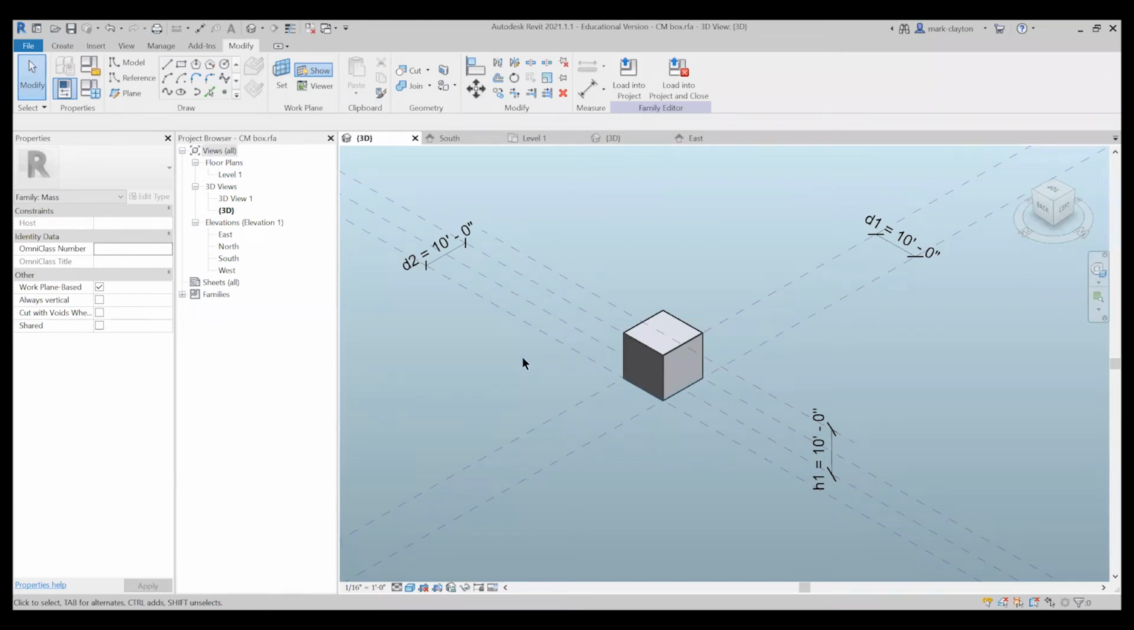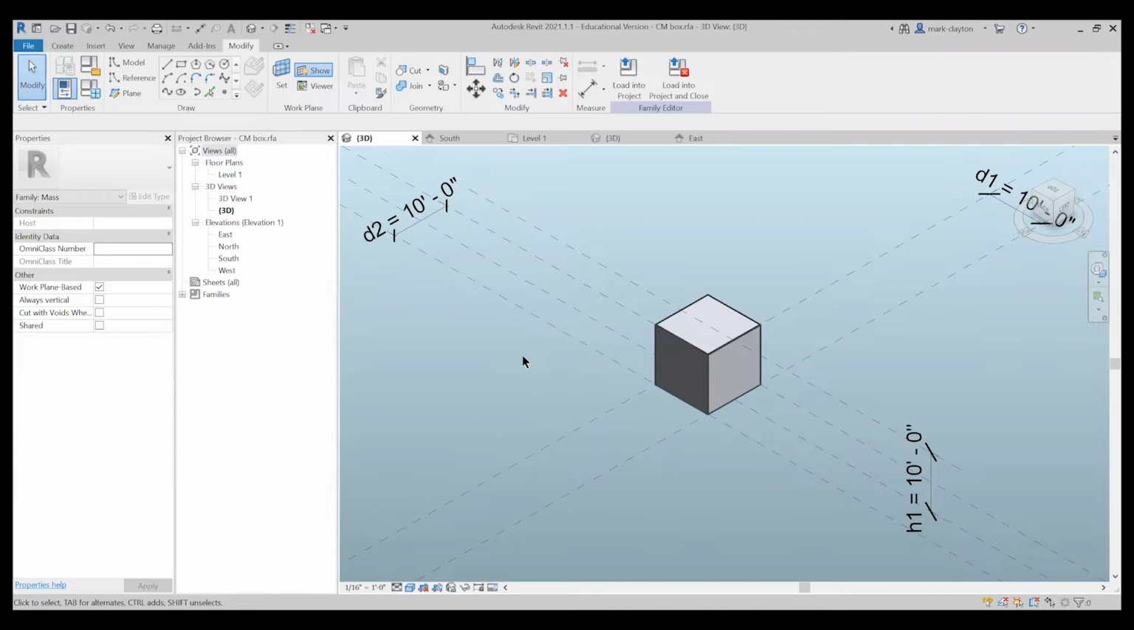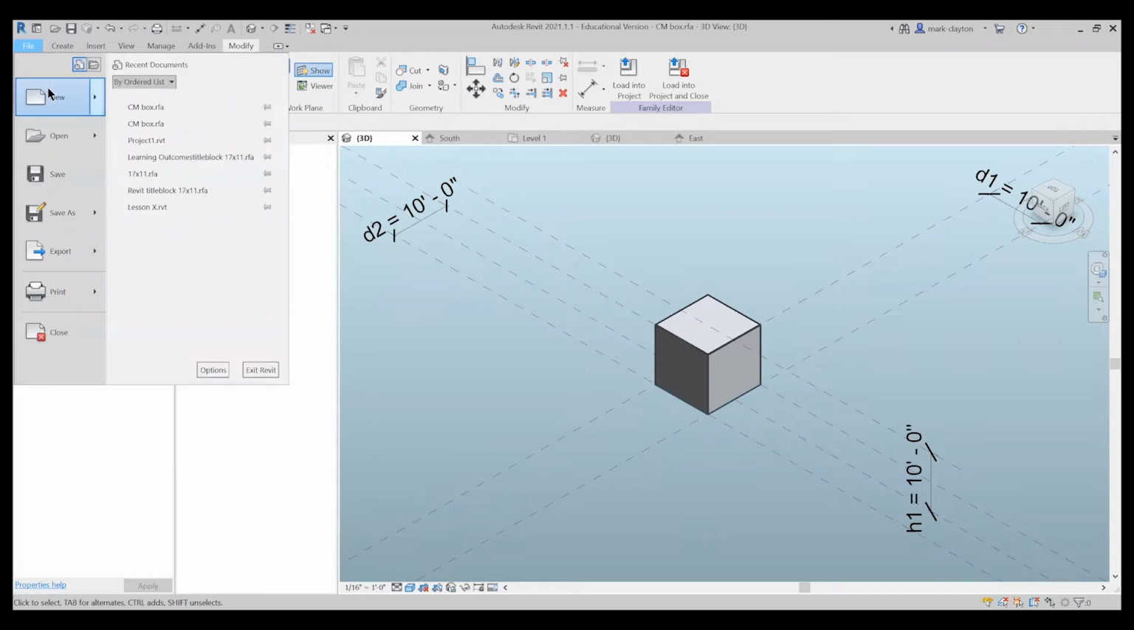I'm going to make a prism to complement this box. Use the prism for a gable and the box for a rectangular building form. So I'm going to get a conceptual mass.